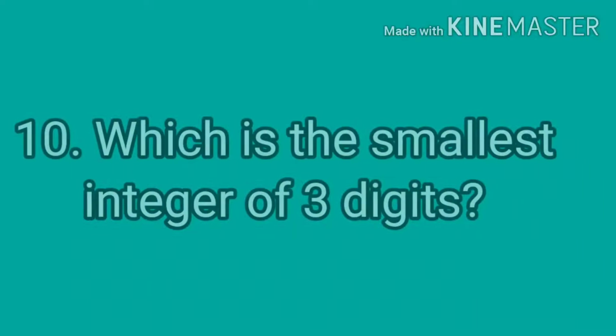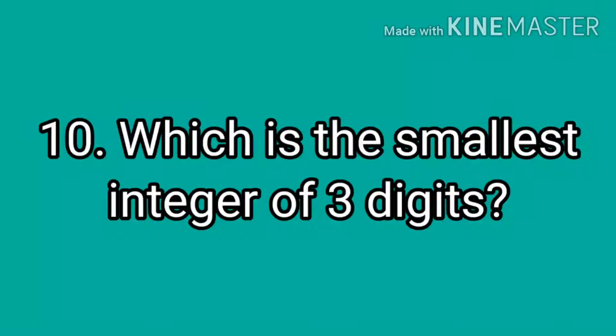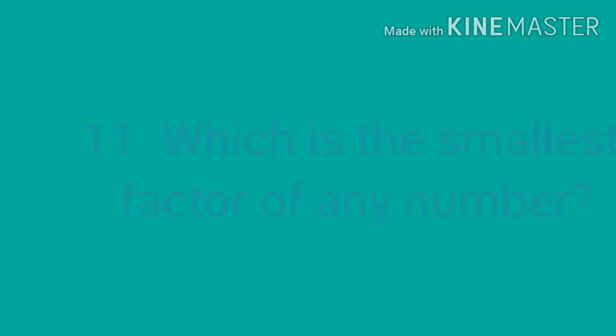Now question number 10. Which is the smallest integer of 3 digits? The correct answer of this question is -999.